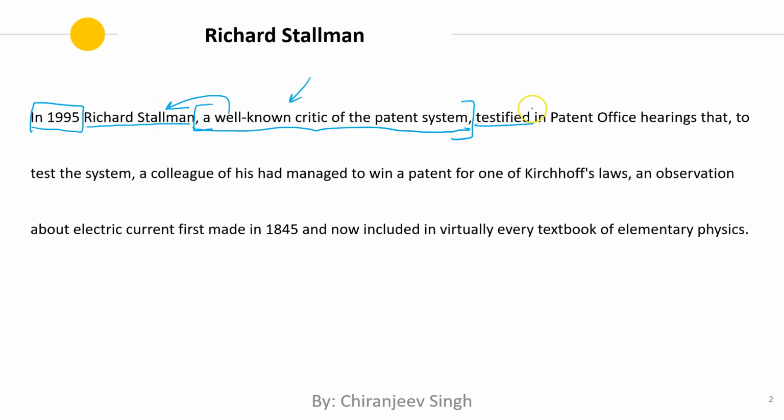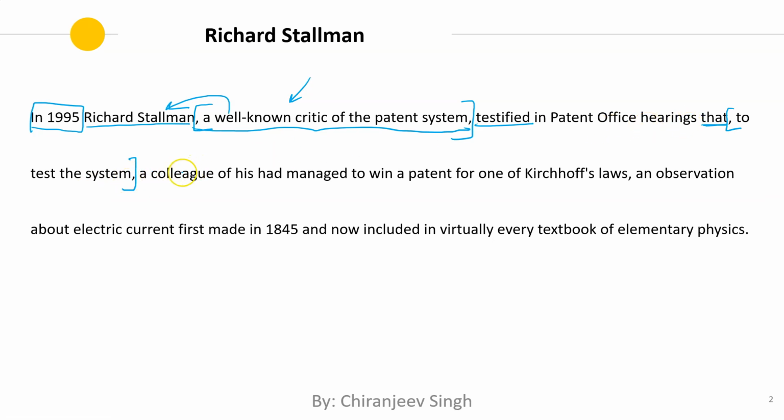So Richard Stallman testified in patent office hearings that, so he testified in these hearings that to test the system. So we know that we are starting a that clause here. He testified something. What is that? Now immediately we come across a comma and then we have "to test the system". So we see, yeah, this could be non-essential information, that to test the system he did something. So this is within double commas.